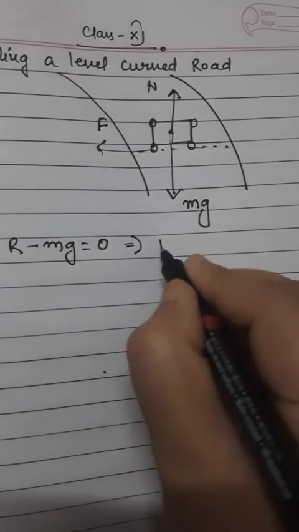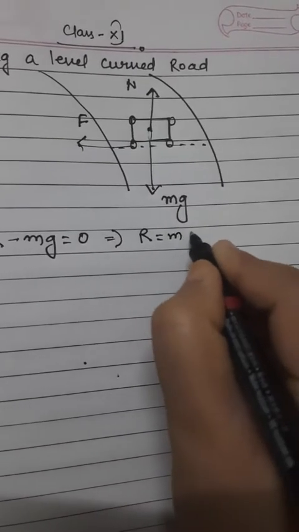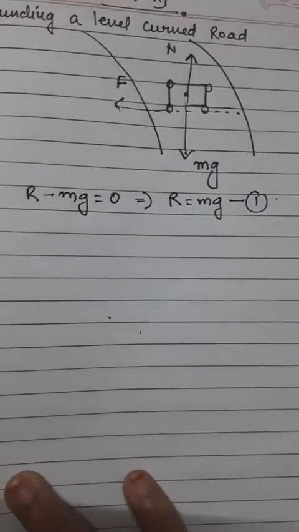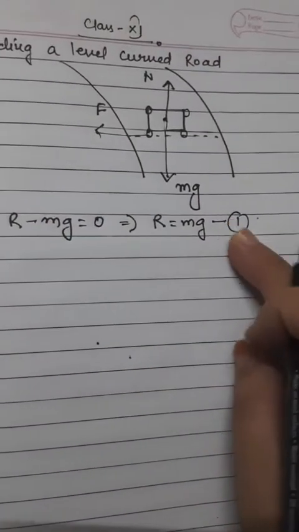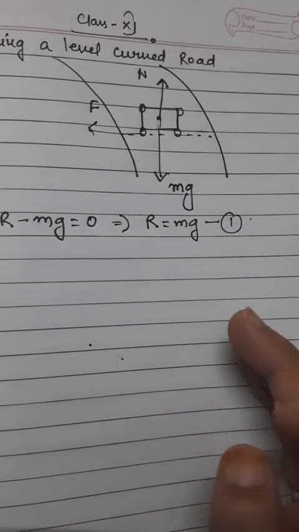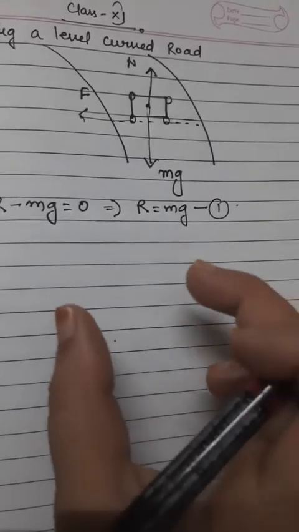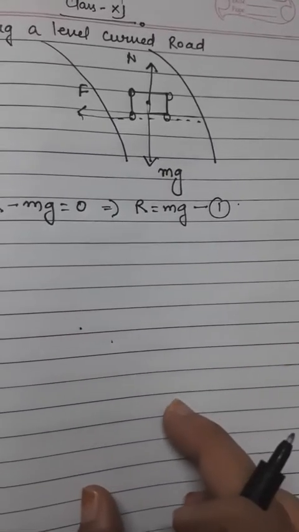Also, this can be written as r = mg. So this is our equation number 1. The centripetal force required for a circular motion is along the surface of the road, towards the center of the turn. So as explained, it is the static friction that provides the necessary centripetal force.